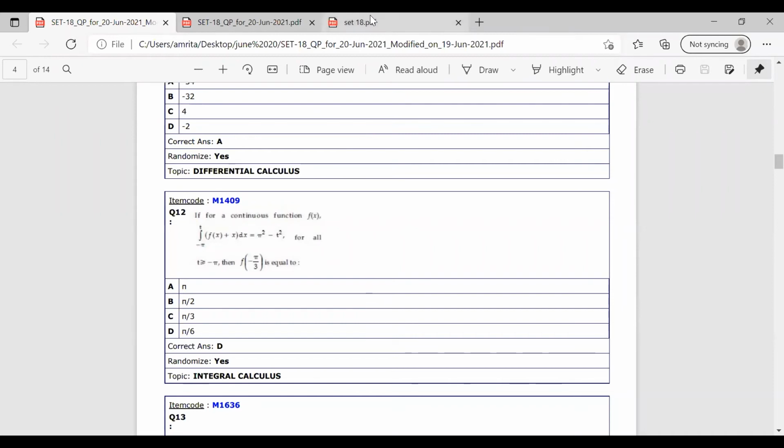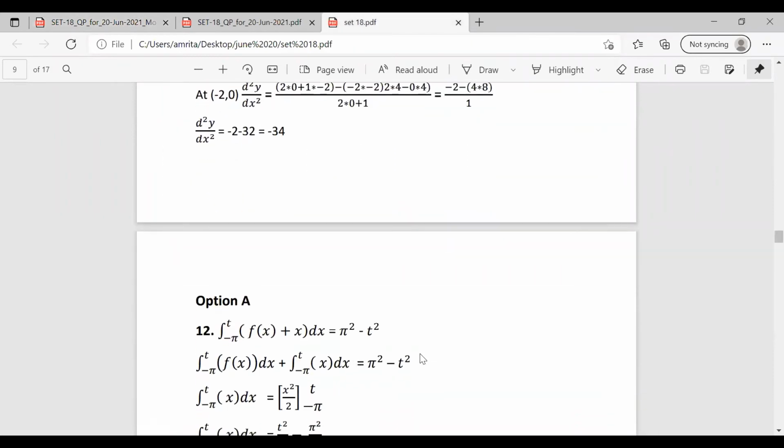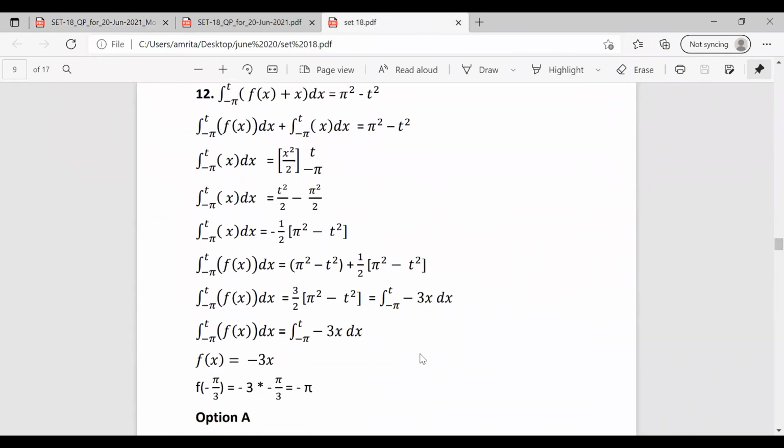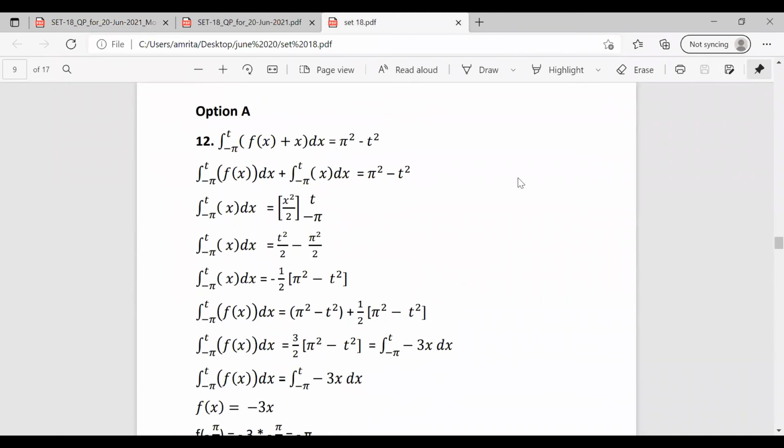This is a very simple question. The question is given as the integral from minus pi to t of f of x plus x dx equal to pi square minus t square. So we are splitting it into two functions. We can have the integral from minus pi to t of f of x dx plus the integral from minus pi to t of x dx equal to pi square minus t square.